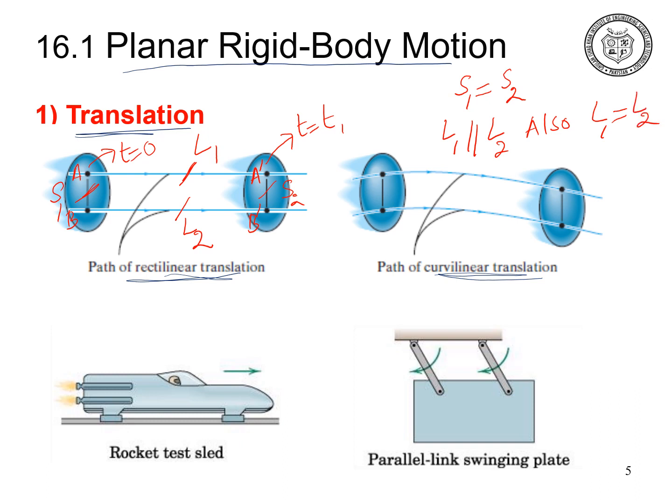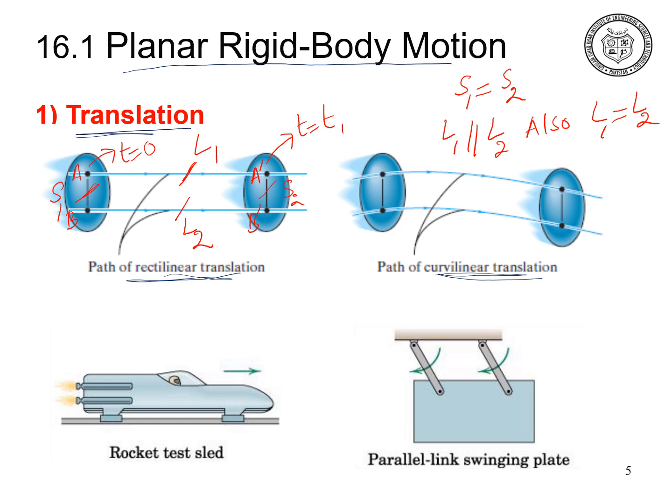What does this mean? This means that when the rigid body moves along a straight path in a translation motion, each and every particle on that rigid body does not change its location relative to the body during the motion. Its location remains the same. Such a type of motion is called rectilinear translation motion.